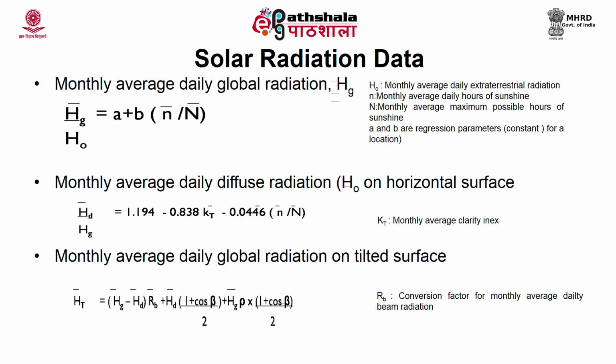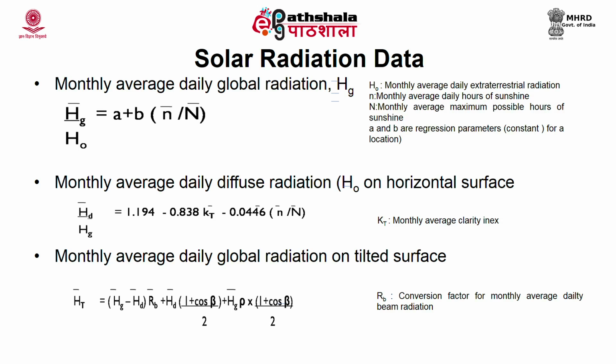So, the radiation at the tilted surface can be estimated by multiplying the conversion factor for monthly average daily beam radiation to the difference of Hg minus Hd, plus Hd bar into (1 plus cos beta) by 2, plus Hg bar rho multiplied by (1 minus cos beta) by 2, where beta is the slope angle or the tilt angle.